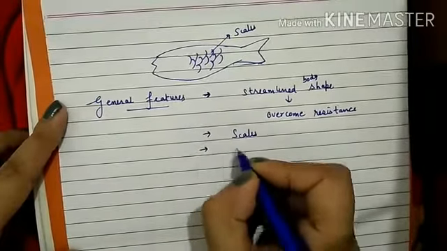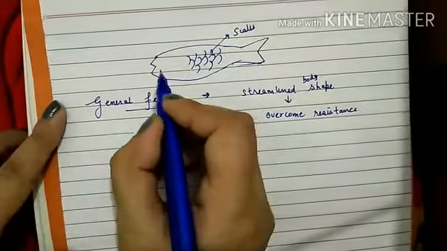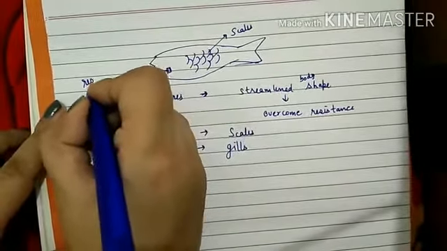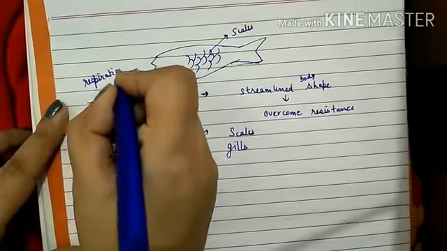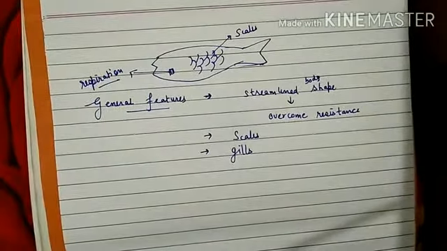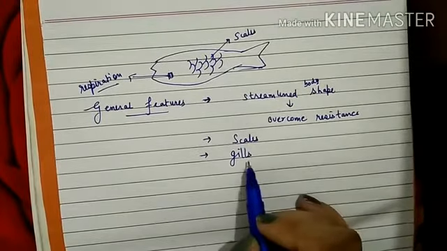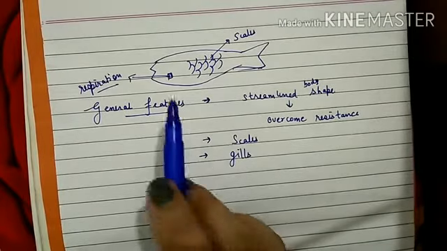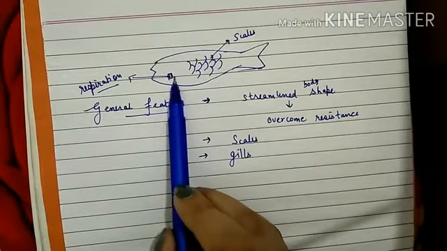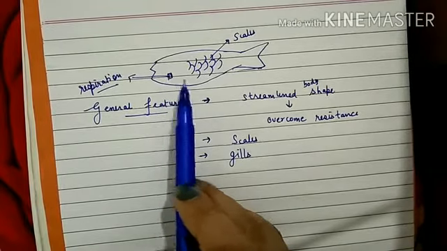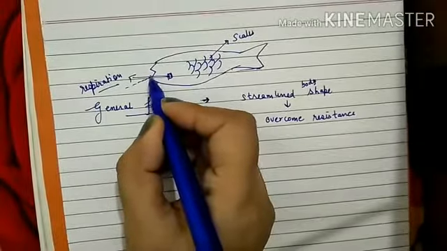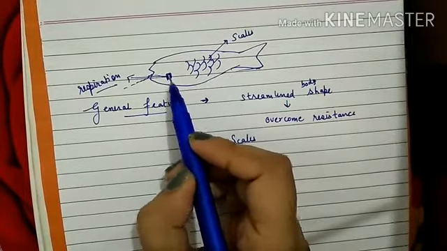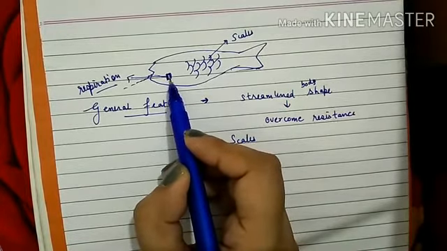Then there are structures named as gills. These gills are used for respiration. So the respiratory organ is gills in Pisces. What is the function of these gills? These gills are not visible externally to us since they are present inside the body of the fish, and they will take up the dissolved oxygen from water. Water will enter from the mouth of the fish and then pass towards the gills, and gills will trap the dissolved oxygen from the water.